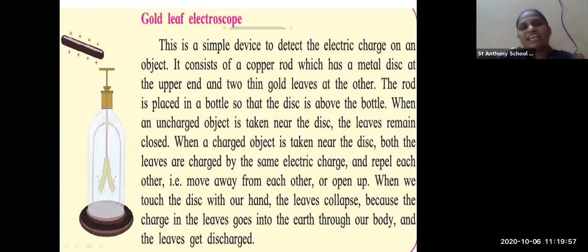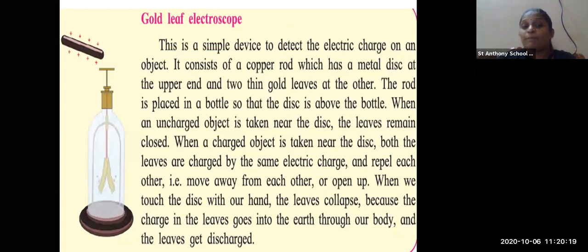When a positive charge is taken nearer to the metallic disc, the metallic disc will attract all the negative charge, and then there will be a greater amount of positive charge in the gold leaf, and they will repel each other.